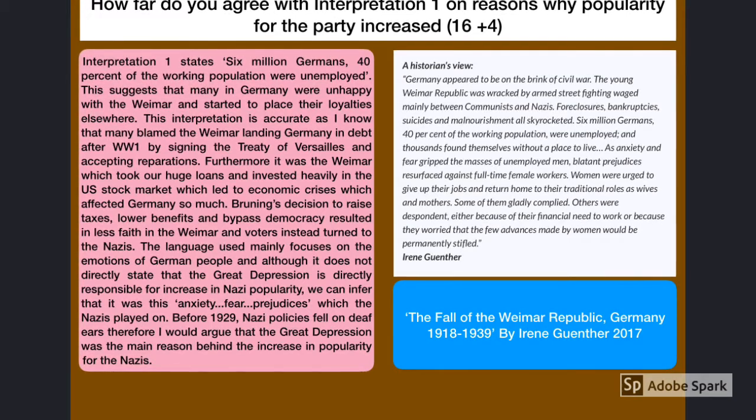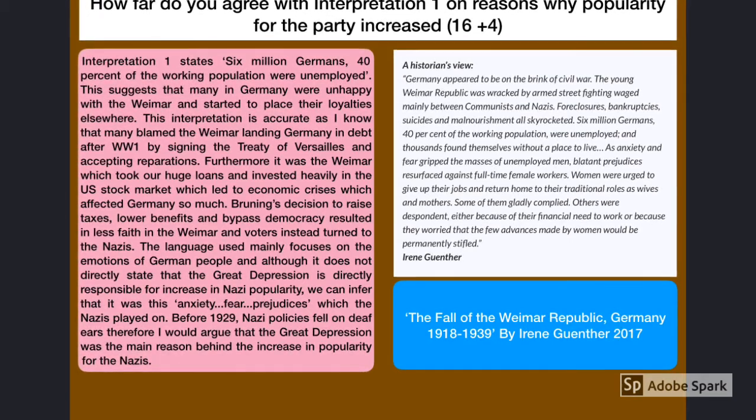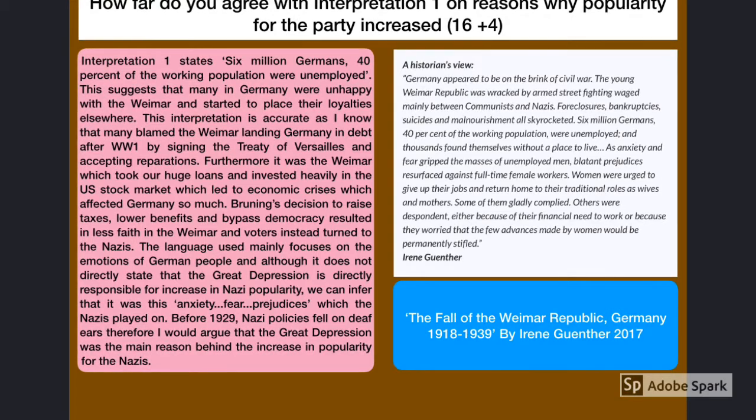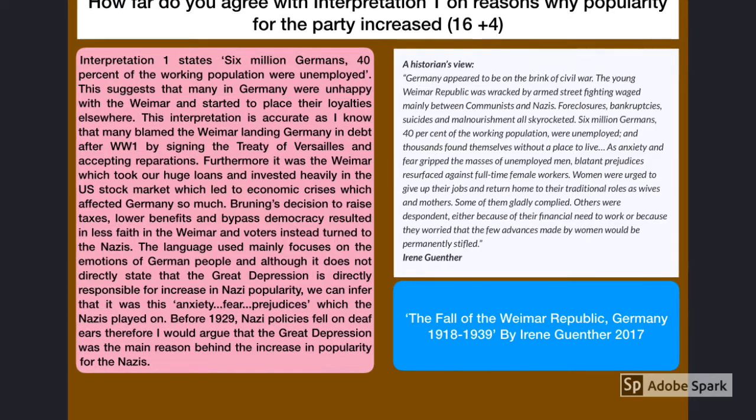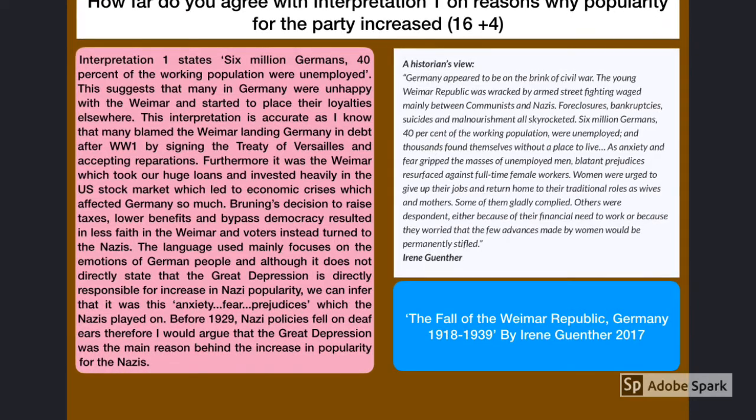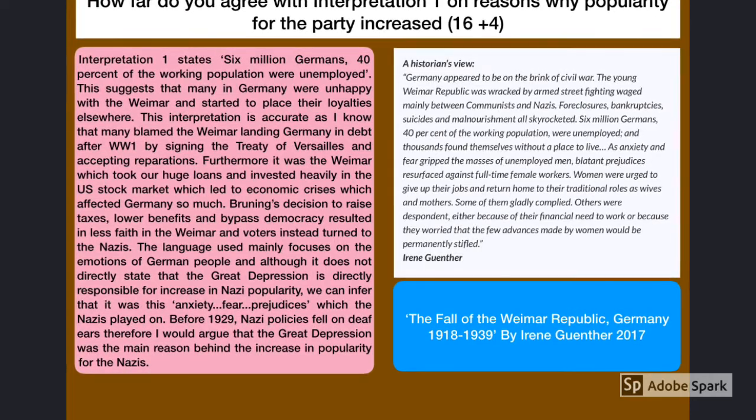With that in mind, I would heavily recommend that you either pause the video or you take a screenshot for your notes later on so that you can have a proper read through the interpretation and have a proper read through the student response on the left-hand side.